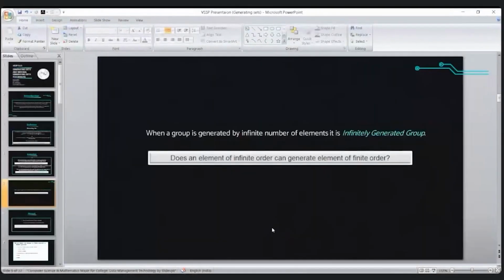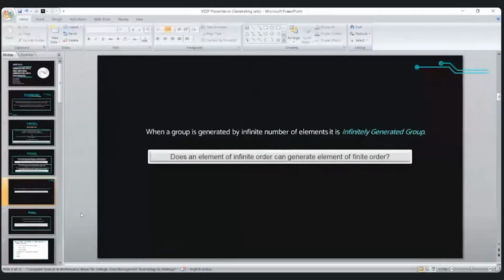Okay, so suppose we consider that a to the power p is equal to b, and b is of finite order. Then we conclude that a should also be of some finite order, because b to some positive integer power will be equal to identity, so it will be a multiple of p.